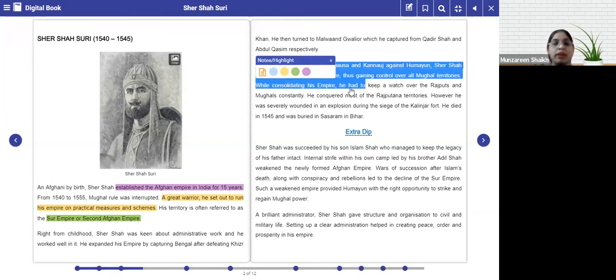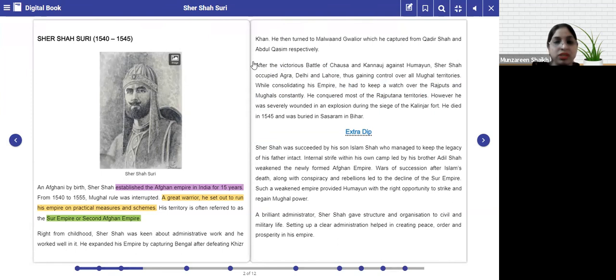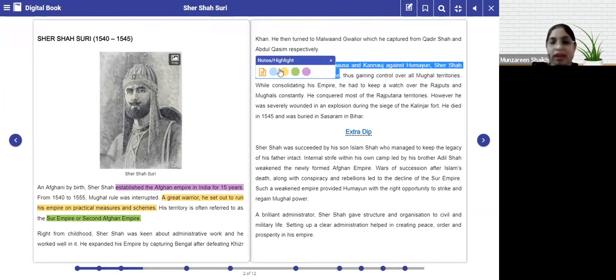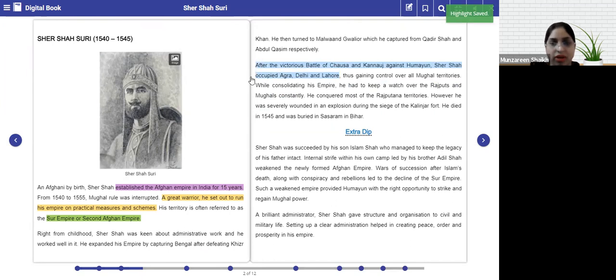He was able to occupy Bihar. He was able to occupy Agra and Delhi. Sorry, Agra, Delhi, and Lahore. Okay, so these were the territories which were occupied by Sher Shah after defeating Humayun.